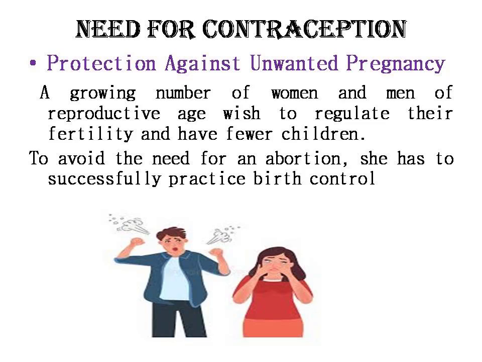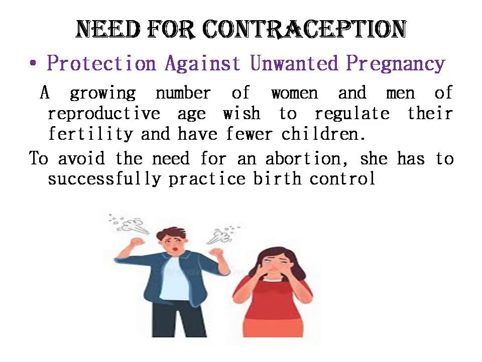First, we'll see the protection against unwanted pregnancy. Clear? The number of women and men of reproductive age is increasing, so they wish to regulate fertility and have fewer children. Then what happens? Definitely they have to go for these contraceptive methods.